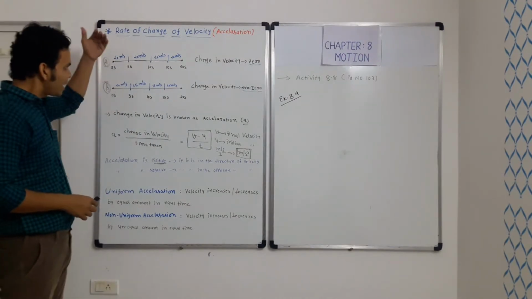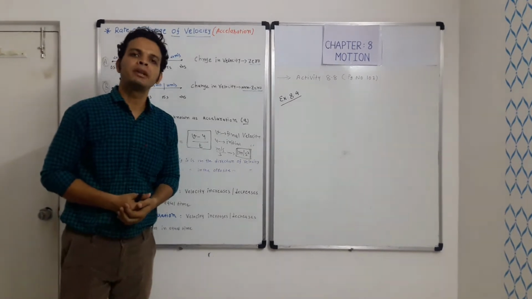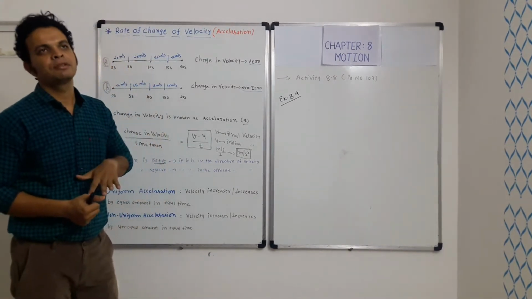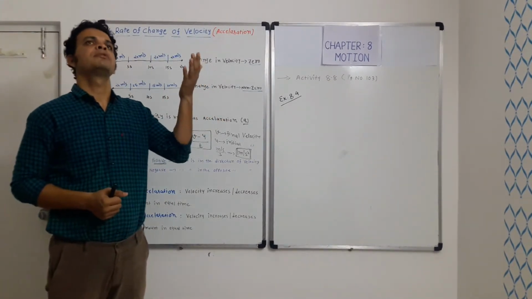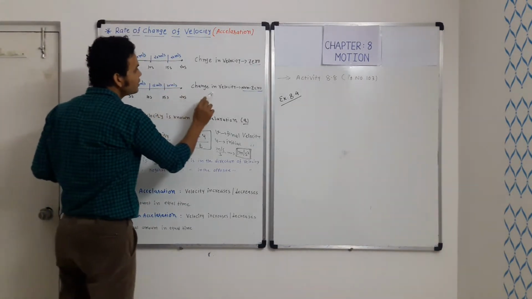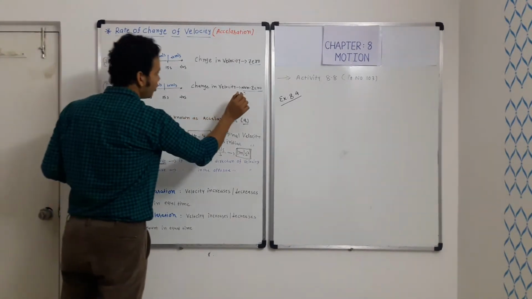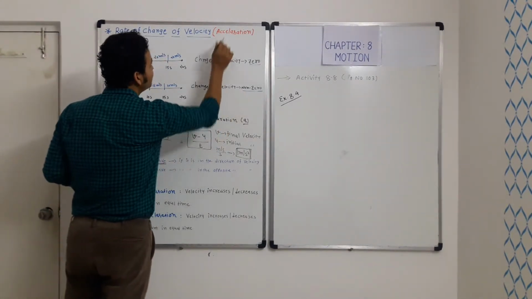So unlike car A, car B is not moving with uniform velocity. Sometimes its velocity increases, sometimes it decreases. So I can say the change in velocity for car B is non-zero, and yes, this is the concept